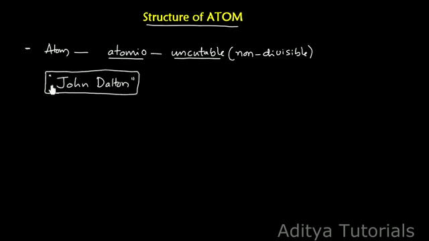The first credit goes to John Dalton for explaining a few important properties of the atom. One of the important postulates of John Dalton is that the atom is non-divisible. This was quite challenging, and the challenge was taken by J.J. Thomson, who conducted an experiment in which he divided the atoms into subatomic particles. So let's see the discovery of electron, a subatomic particle, first.